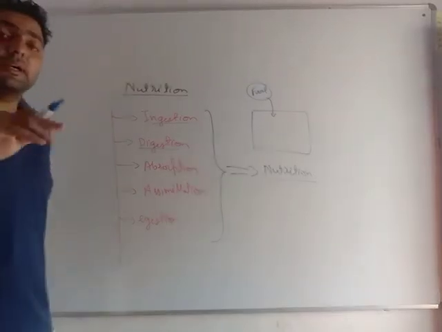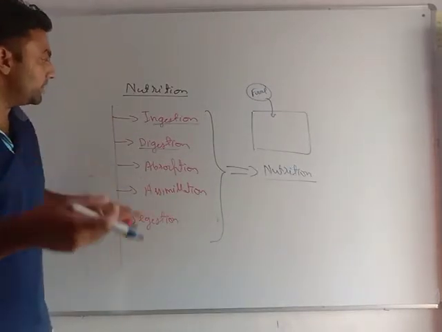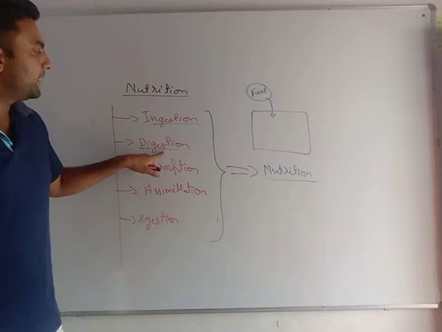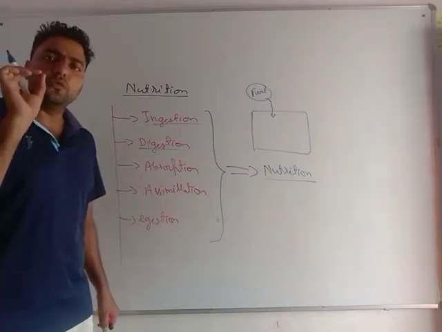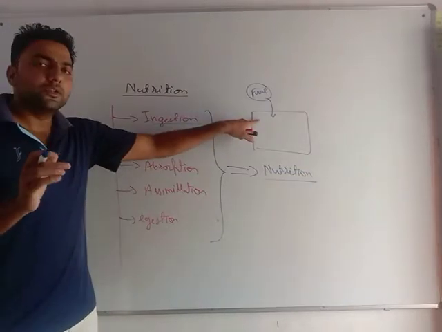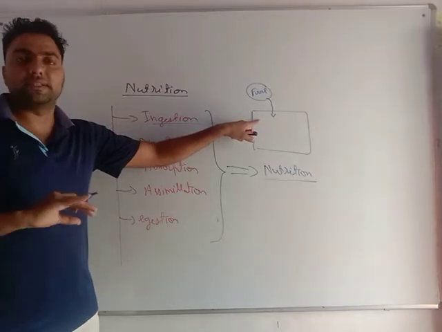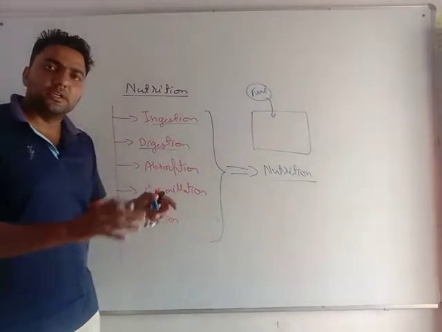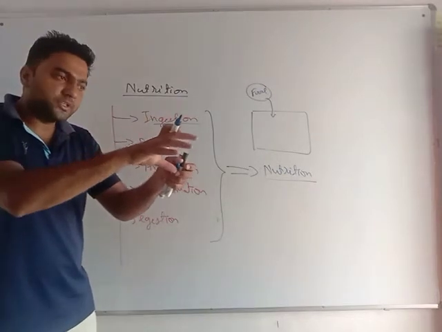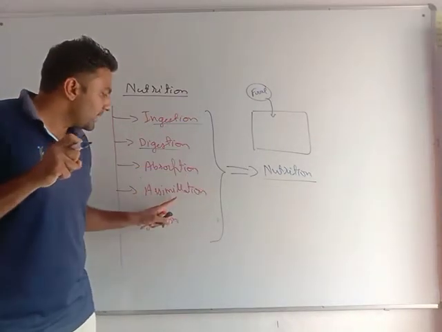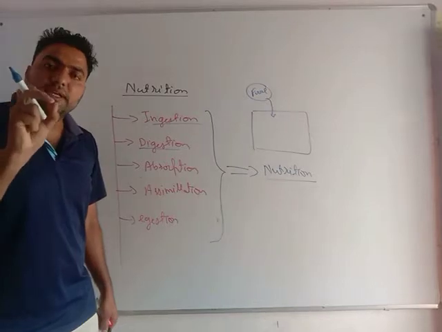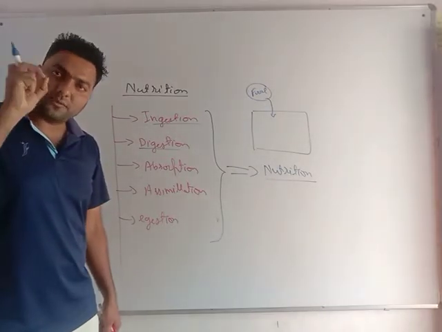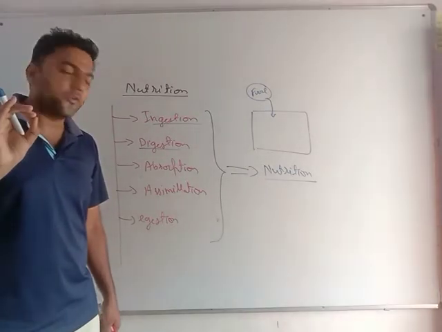Digestion, very important. Again, I will let you know in a further part of this video. Digestion means to make that food usable for that organism. I will let you know what this means. Absorption, to take important or usable stuff from the food. Assimilation, to use that important stuff for energy, for repairing of the body.